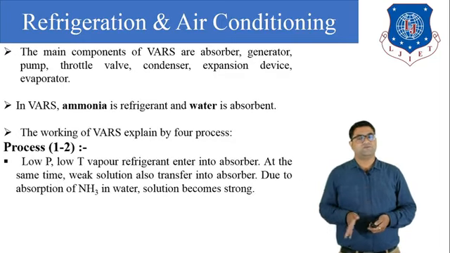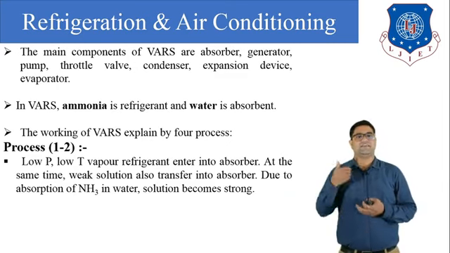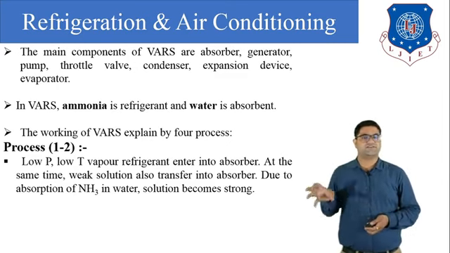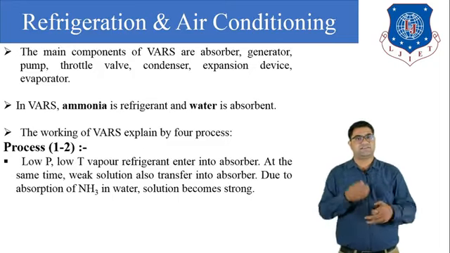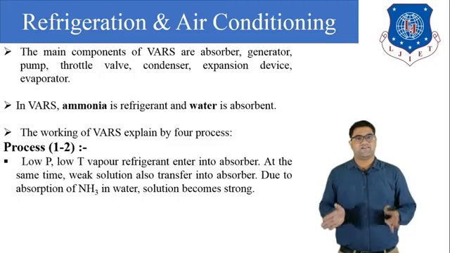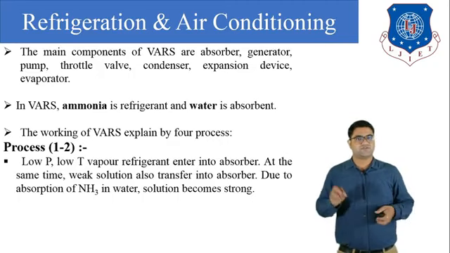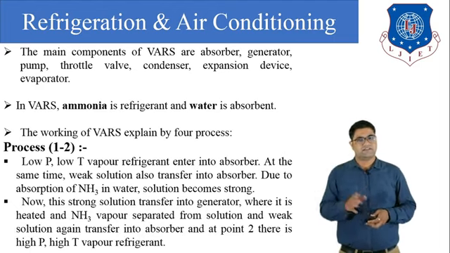The low temperature, low pressure vapor refrigerant, the ammonia, enters into the absorber. In the absorber, a weak solution is already present, and after the ammonia enters the absorber, a mixture is generated, that is the aqua ammonia solution, and finally this aqua ammonia solution becomes the strong solution. Then it enters into the generator with the help of a pump, and the pressure is raised.